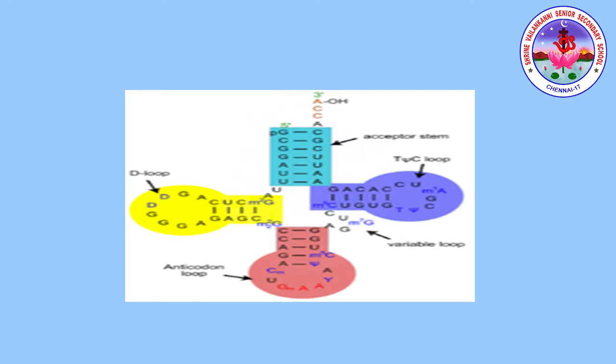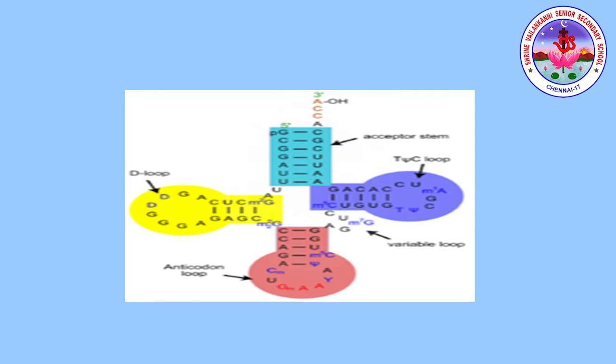This adapter molecule is also known as soluble RNA, that is sRNA. As an adapter, it links the amino acid to the nucleic acid. It carries the amino acid to be added in the peptide chain and also recognizes the codon for the same in the mRNA molecule. So let's learn about its structure.